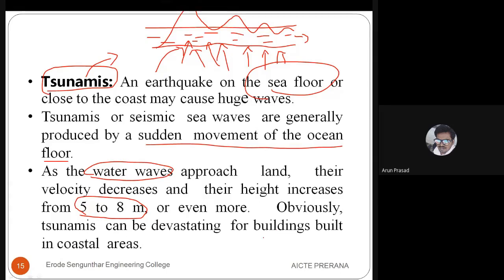So the buildings which are built in this coastal area will automatically get destroyed, that is collapsed. Okay.